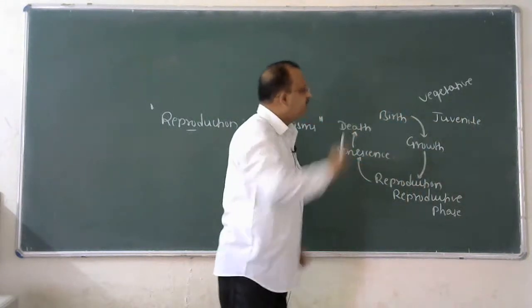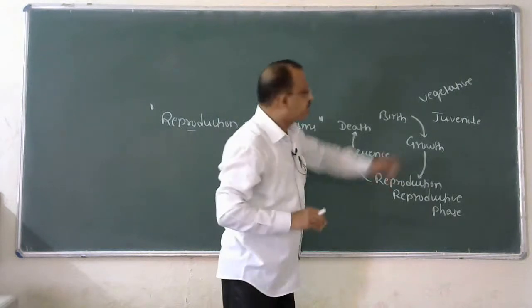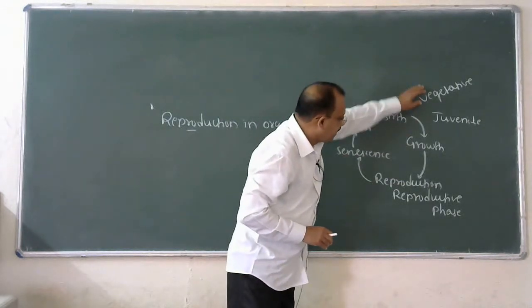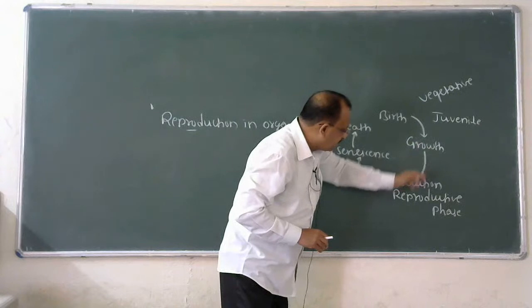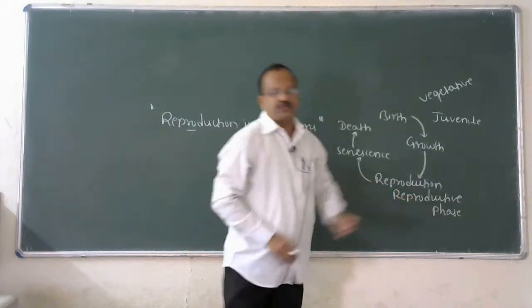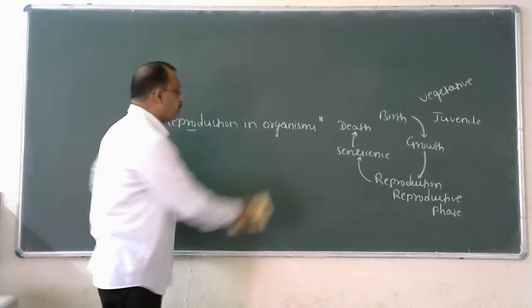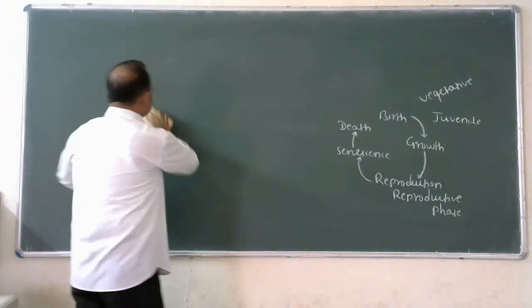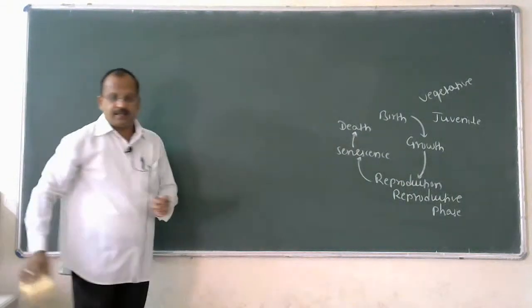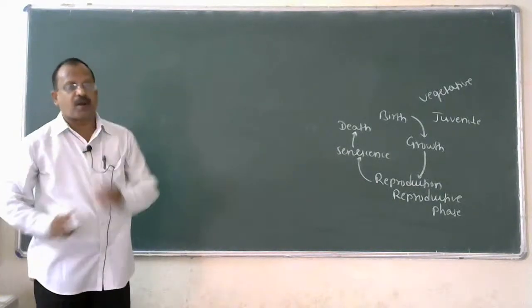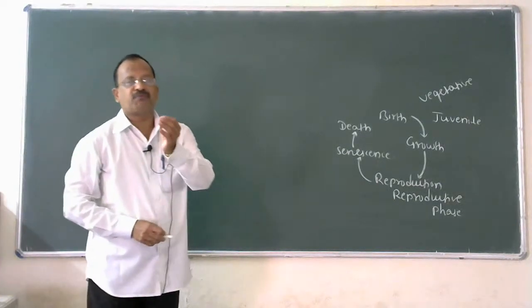Alternate technical term which is used with respect to plant is vegetative phase. End of the growth phase is the beginning of reproductive phase. Reproductive phase can be easily seen in the higher plant when they come to produce flowers.